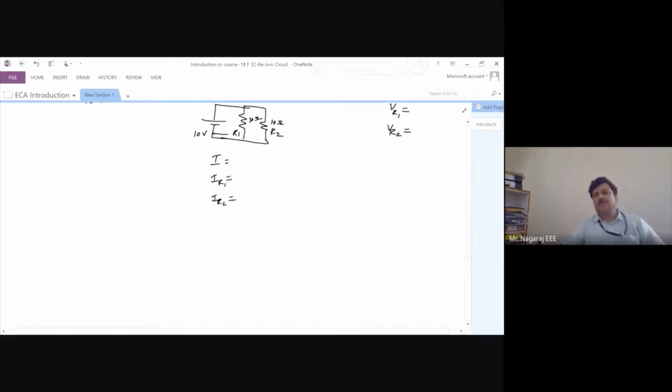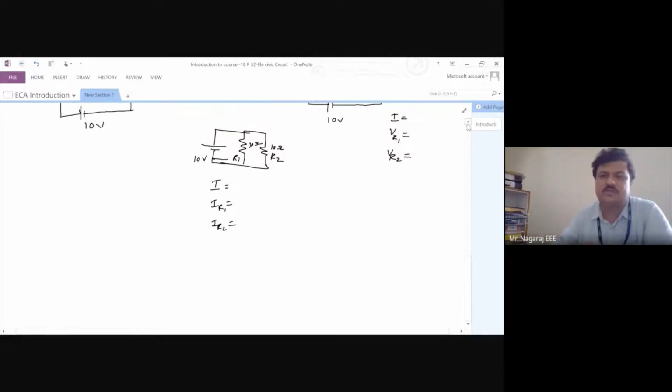So this is what circuit analysis means. Finding the unknown quantities across the elements of the circuit is called circuit analysis.